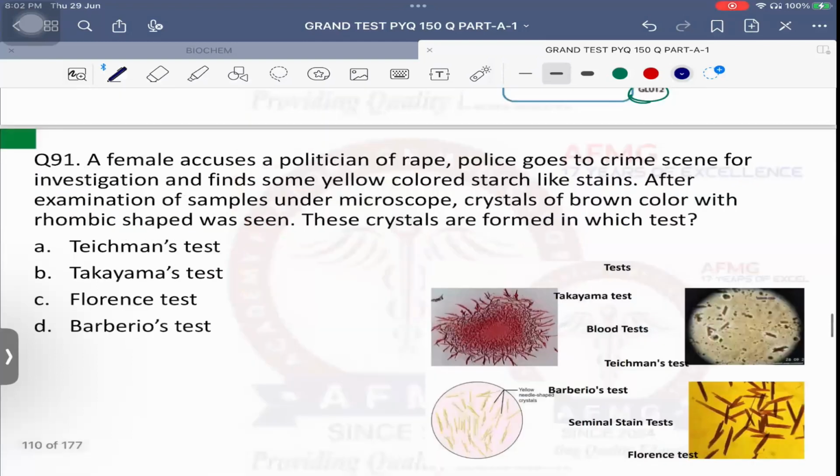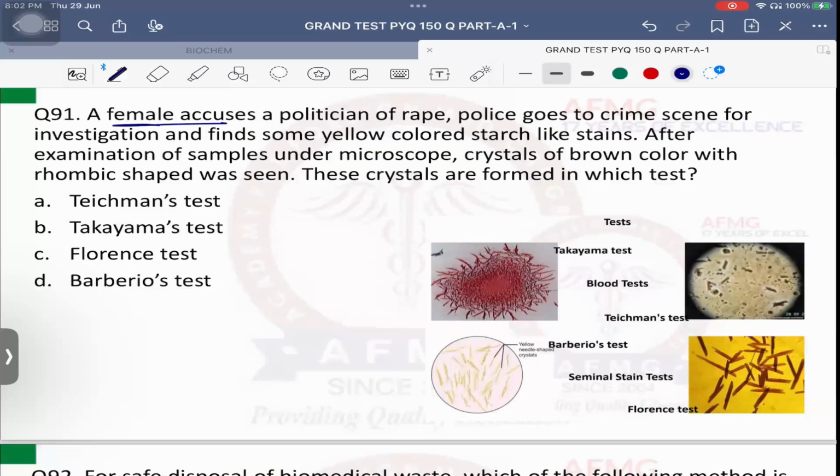Question number 91. A female accuses a politician of rape. Police goes to the crime scene and after investigation finds some yellow colored starch like stains. After examination of samples under microscope, crystals of brown color with rhombic shape were seen. These crystals are formed in which test?